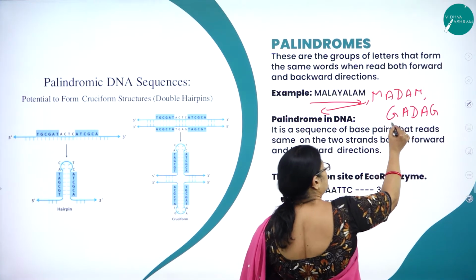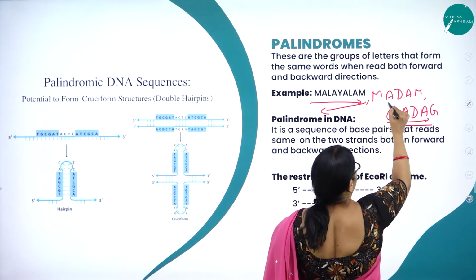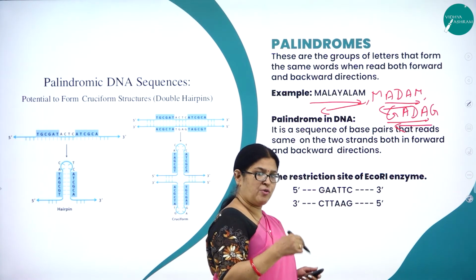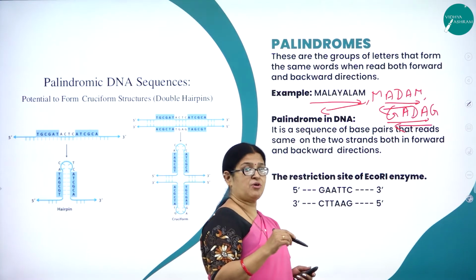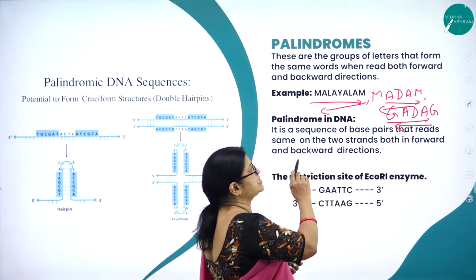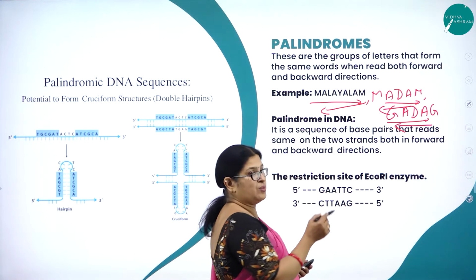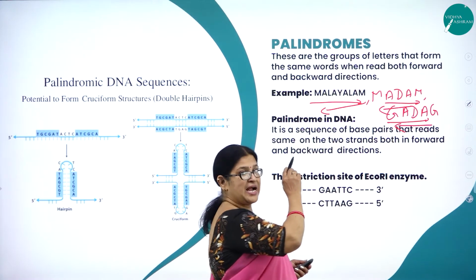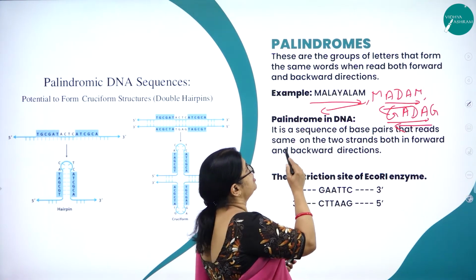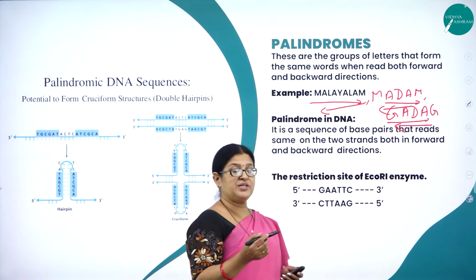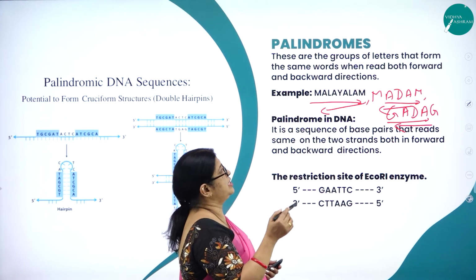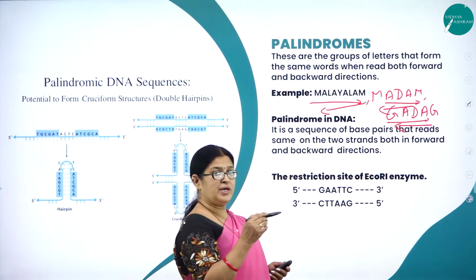You read from here, it is the same. Read forward to backward, the same; backward to forward, also the same. Such sequences are called palindromes. These are groups of letters that form the same words when read in both the forward and backward direction, like Malayalam, Madam, and Gadag. You can take these as examples for palindromic sequences.